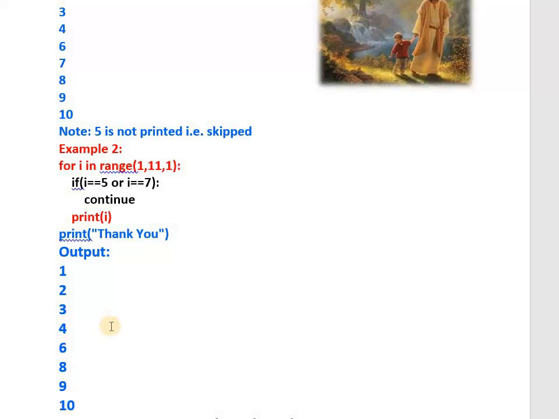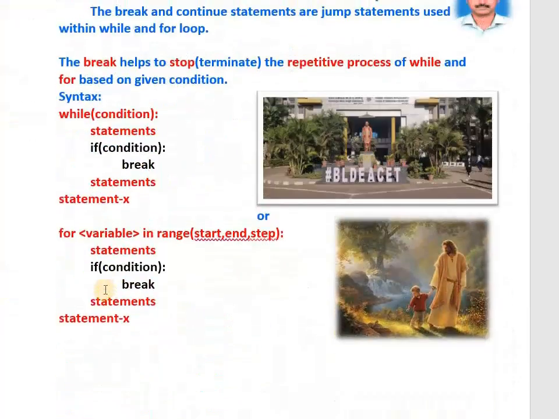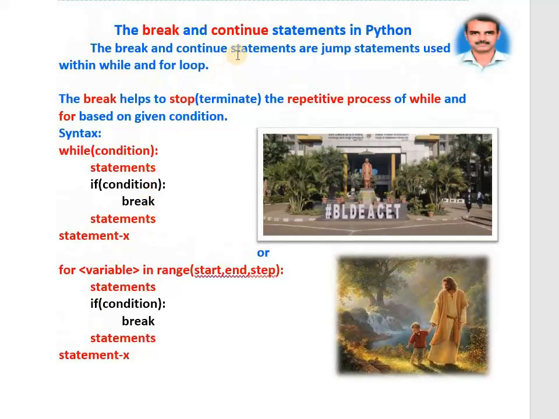I hope you have understood. Very simple. I will repeat slowly for you. Break and continue are used in loops. Break helps us to stop the repetitive process of while and for. Continue will skip certain statements from the body of while and for. This is the major difference between break and continue. Write the syntax for both. Give the examples for both. If you do so, you get very good marks in examination.